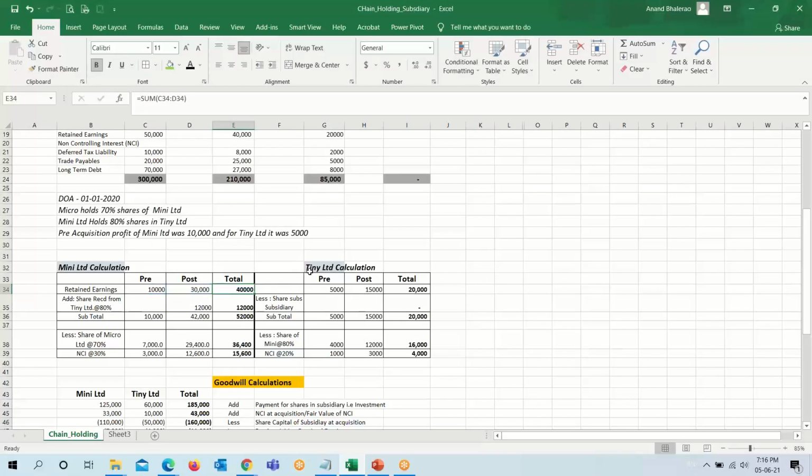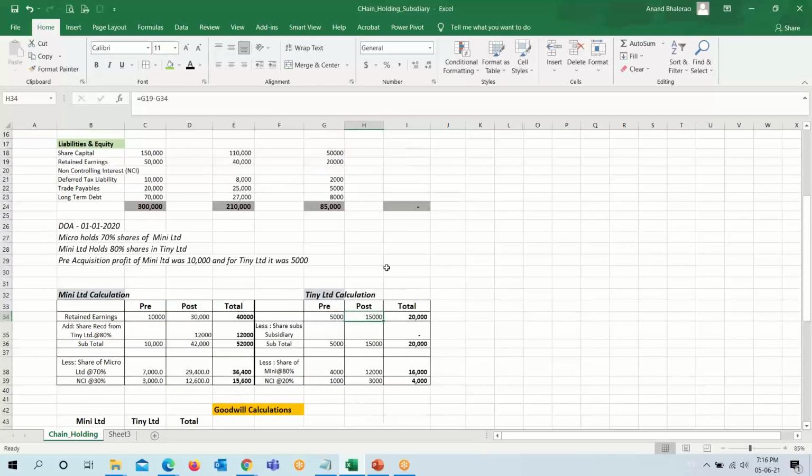Let's first do the calculation of Tiny Limited, because the profit of Tiny will reflect in Mini Limited, its holding company. So pre-retained earning is 5,000, and post will be 15,000, as the total retained earning is given here, 20,000. As C is the subsidiary and C has no subsidiary, we will leave this column blank. And out of this 20,000, we will distribute the share of Mini Limited, that is controlling interest, and non-controlling interest at the rate of 80% and 20%.